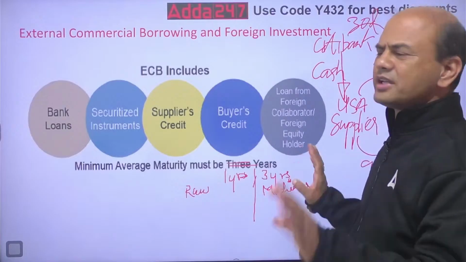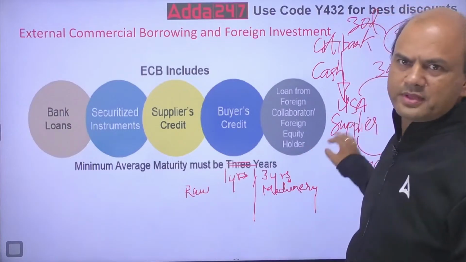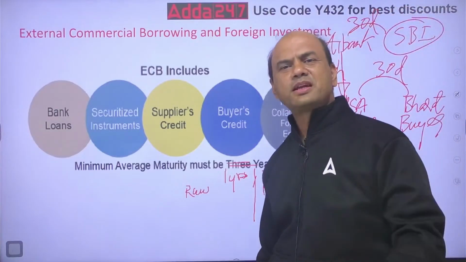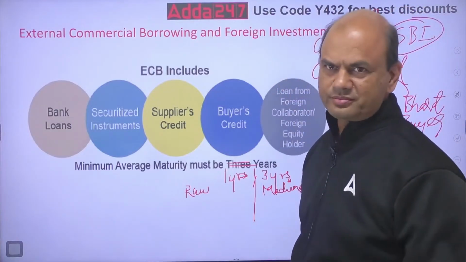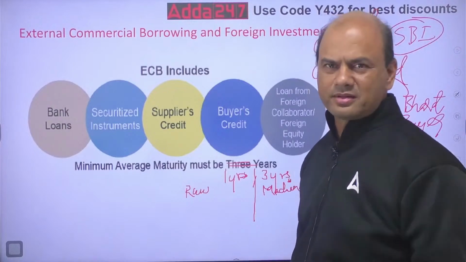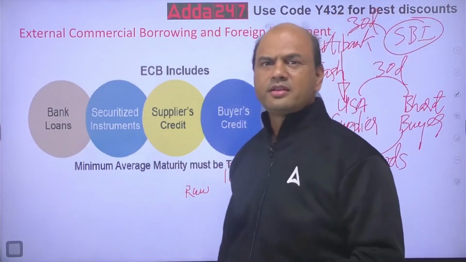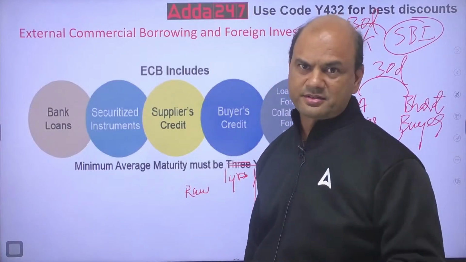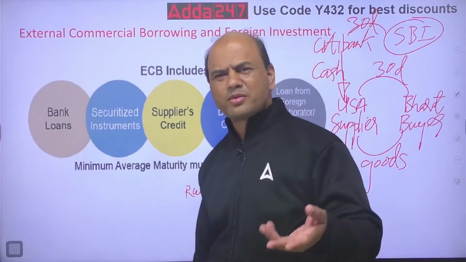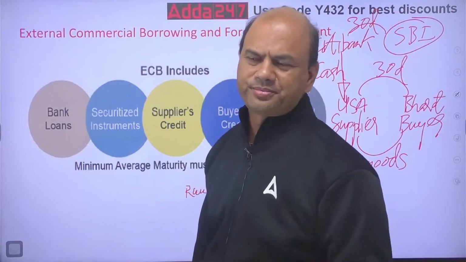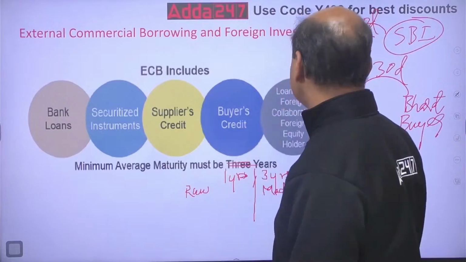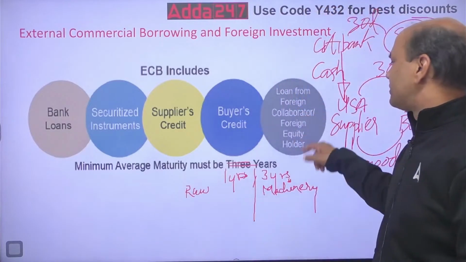Again I am telling you, follow yesterday's lecture. In details, I have covered both of these. Okay. There are terms to this. The terms are like 1 year and 3 years. If you are purchasing raw material, means current account goods, then it is 1 year. If you are purchasing capital goods, then it is 3 years. Okay. Limit is also there, the amount, $50 million. This should be by heart to all of you. Got it?